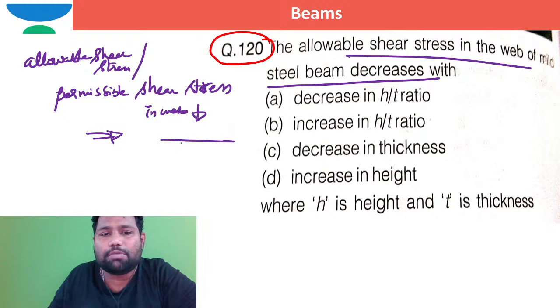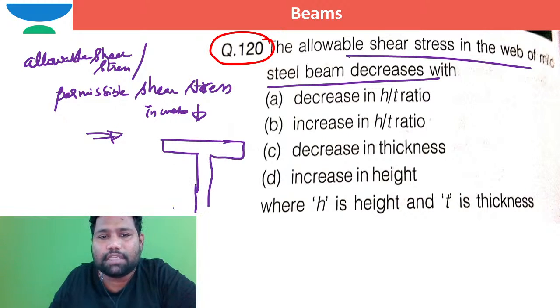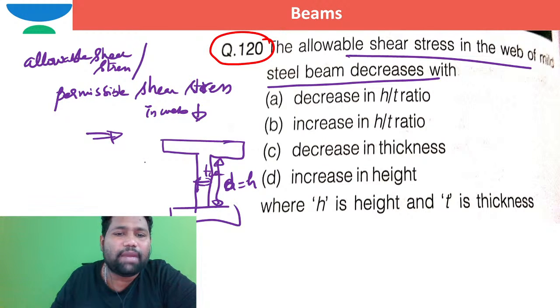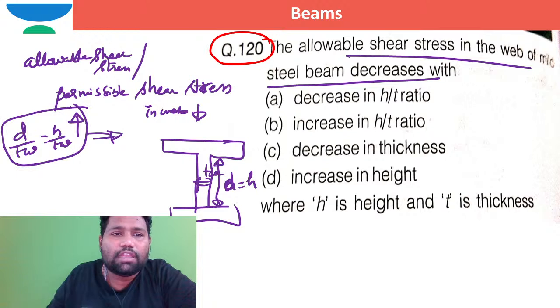When the permissible shear stress in the web decreases, the slenderness ratio of the web is increasing. The slenderness ratio of the web is the depth of the web divided by the thickness of the web, h by tw or d by tw. When h by tw of the web is increasing, then obviously the web will buckle and will fail.